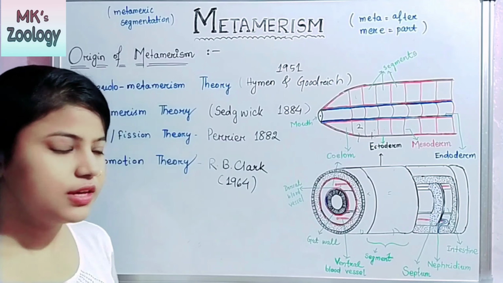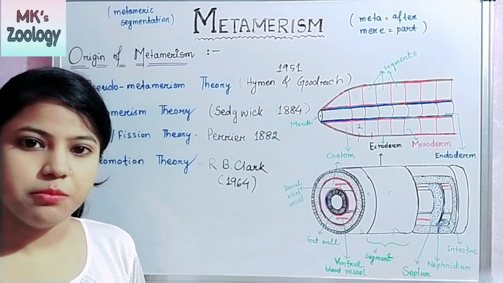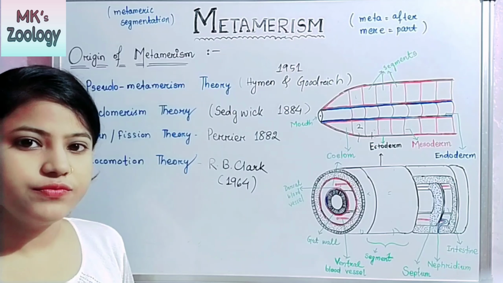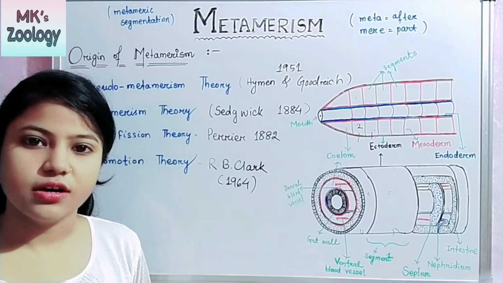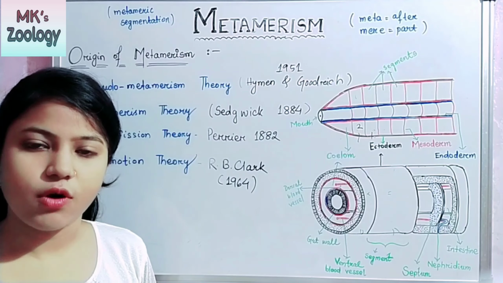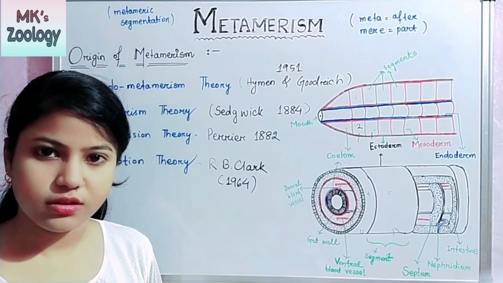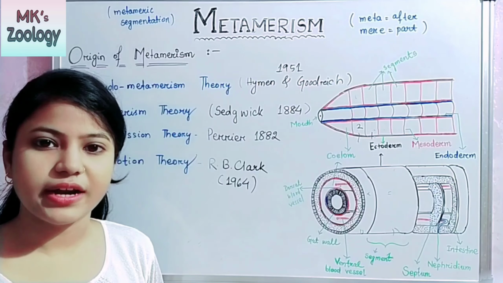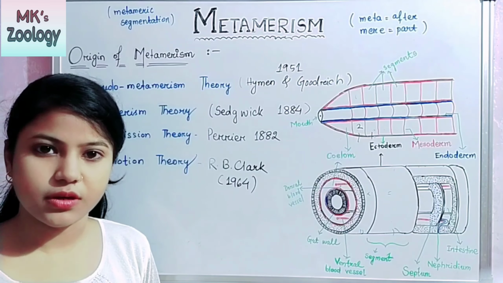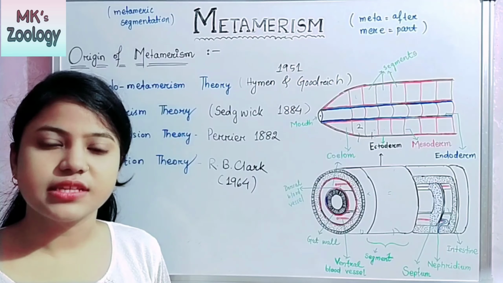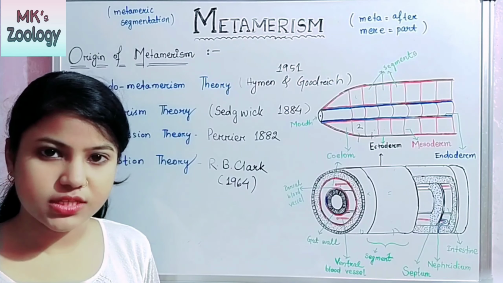Let's come to the first one, that is pseudometamerism theory, which was proposed by Hyman and Goodrich in 1951. According to Hyman and Goodrich, the segmented animals are formed from their acoelomate unsegmented ancestor. New segments are formed at the anterior part and there is no coordination between the segments. The example of pseudometamerism is tapeworm of Platyhelminthes.